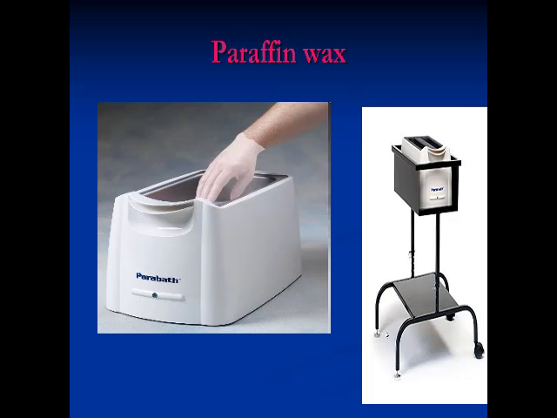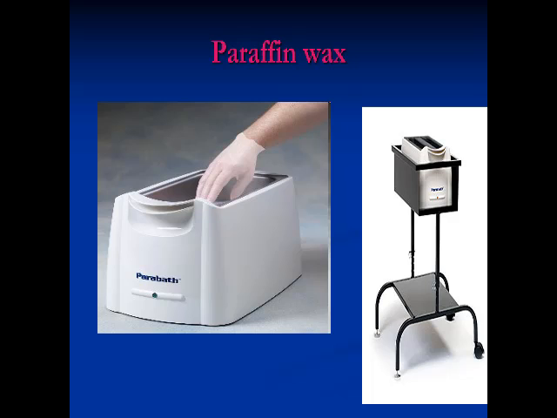Our second example is what we call paraffin wax. Regarding its components, this is a tub. It contains paraffin wax and mineral oil mixed in a ratio of 7:1. So again, it's paraffin wax mixed with mineral oil in a ratio of 7:1. It is used for post-fracture stiffness of the distal upper extremity, I mean the hand and the wrist.